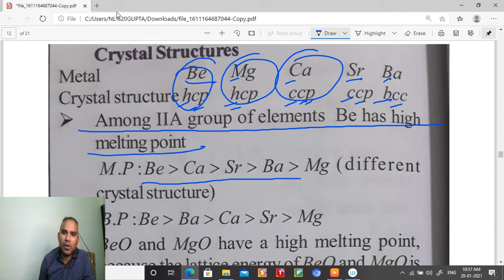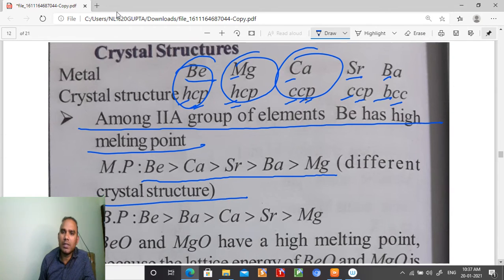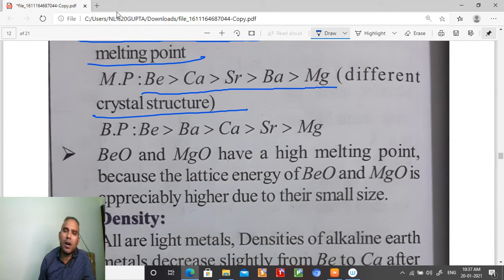Beryllium, calcium, strontium, barium, magnesium. So this is going down the group, this is the decreasing order of the melting point. Now boiling point, that also has a decreasing order.